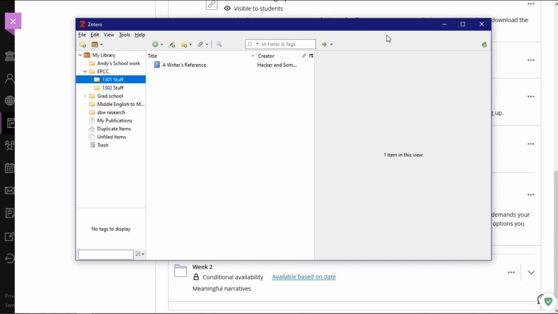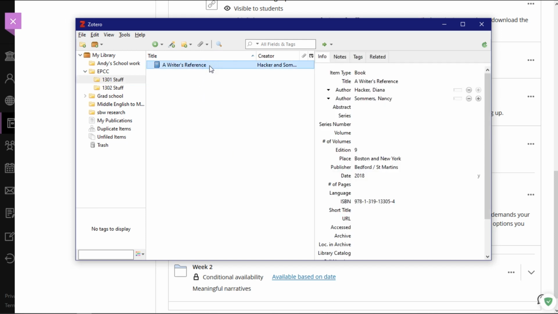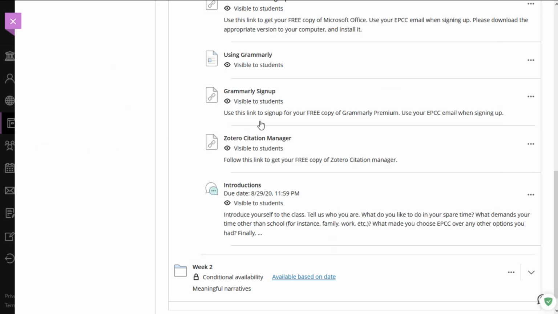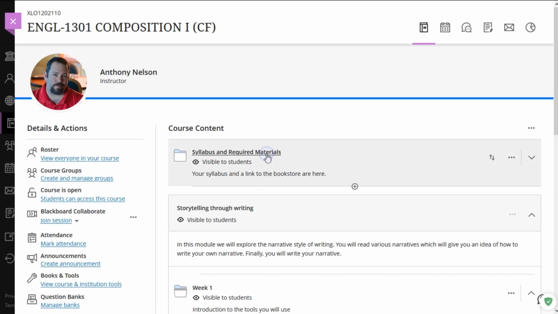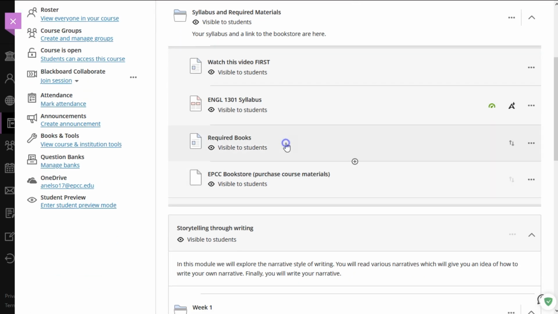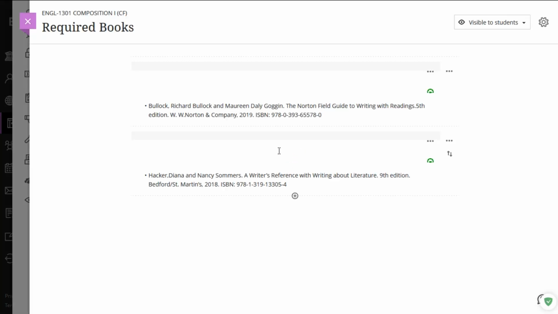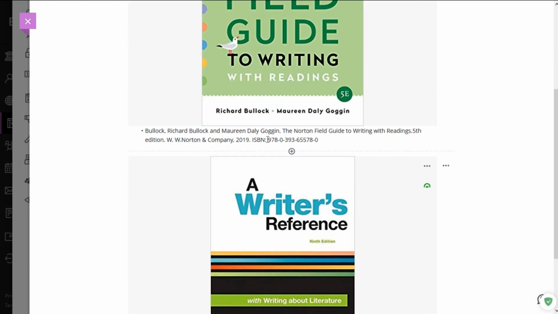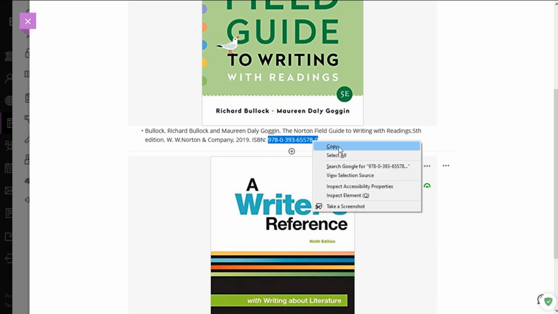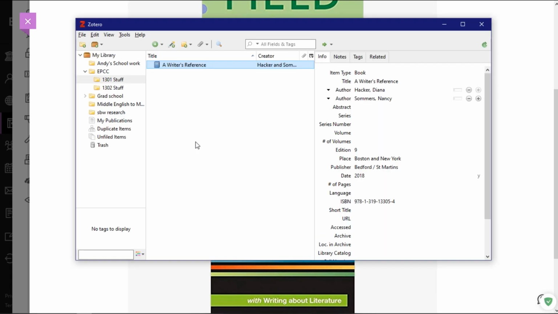Your Zotero screen will look somewhat like mine. Now, I've got it sorted out into folders that mean things to me. You don't have to. And you see I've already put in one of our textbooks for this semester, A Writer's Reference. So now I'm going to walk you through putting in the other one. Now, to save time, I'm just going to come back here and find the ISBN number for the Norton Field Guide. And there it is. So I'm just going to highlight it, copy it, and go back to Zotero.